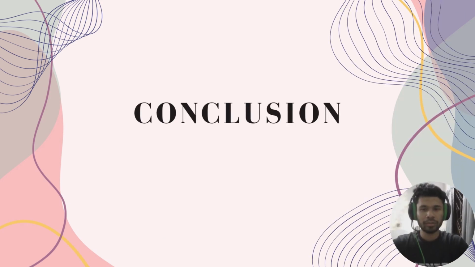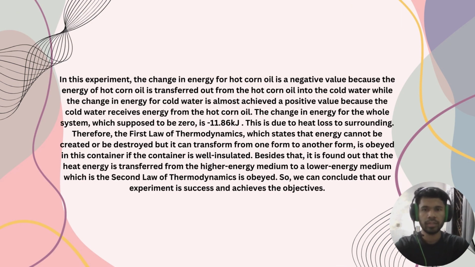So next, we continue with the conclusion. Okay, in this experiment, the change in energy for hot corn oil is a negative value because the energy of hot corn oil is transferred out from the hot corn oil into the cold water, while the change in energy for cold water is almost a positive value because the cold water receives energy from the hot corn oil. The change in energy for the whole system, which is supposed to be zero, is negative 11.86 kilojoule. This is due to heat loss to the surroundings.